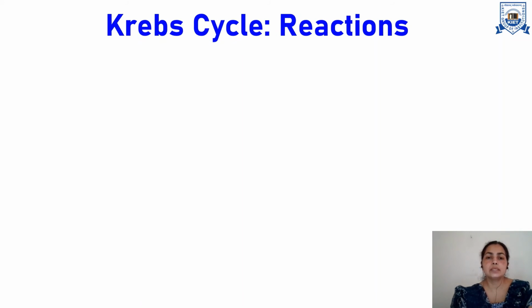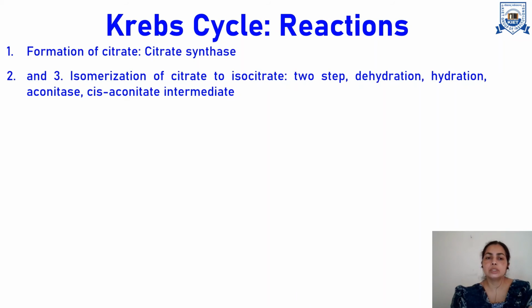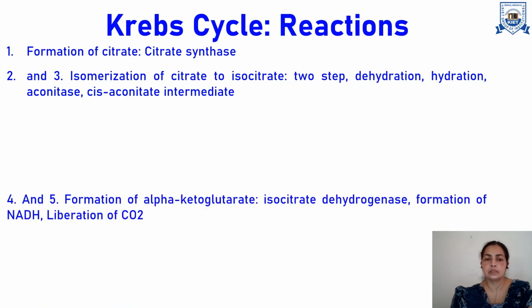Now let's see the various reactions of Krebs cycle one by one. So the first one is formation of citrate. It takes place in the presence of citrate synthase enzyme. Then second and third, there is isomerization of citrate to isocitrate via a cis-aconitate intermediate. Here aconitase is an important enzyme. It is a two-step process, first dehydration followed by hydration.